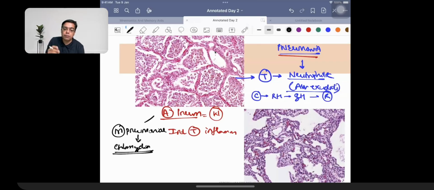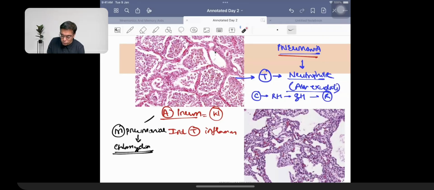Then we have an important virus causing trouble in children: respiratory syncytial virus, for which you give a drug like ribavirin. You remember that? It causes bronchiolitis. The third example is fungal infection like Pneumocystis jirovecii, which causes pneumonia in immunocompromised individuals, so a patient with a history of HIV positivity. And of course, you can have the usual causes of pneumonia like influenza virus.